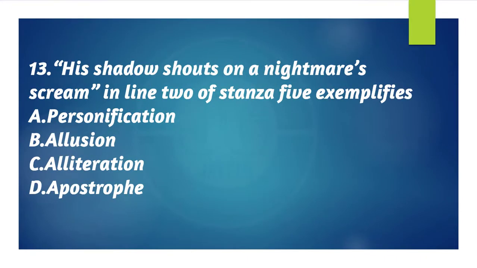Question 13. His shadow shouts on a nightmare screen in line 2 of stanza 5 exemplifies A. Personification, B. Allusion, C. Alliteration, D. Apostrophe. The correct answer to this question is C. Alliteration.